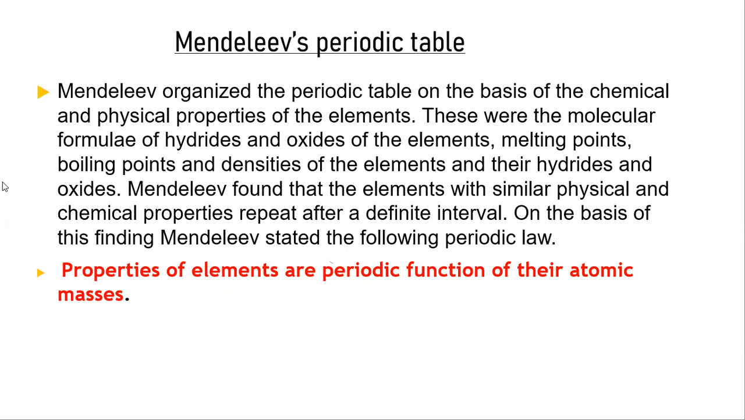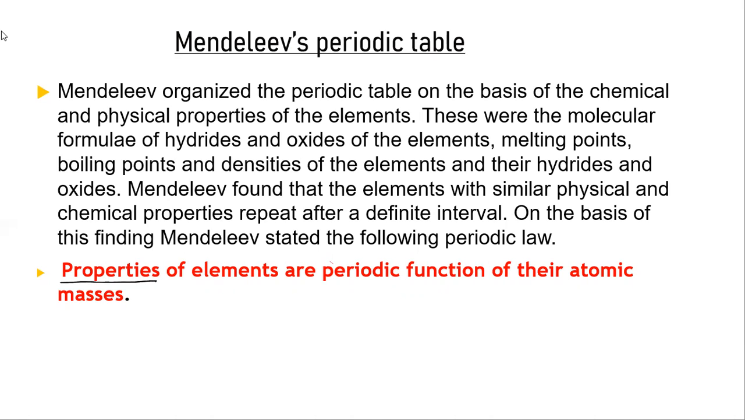Mendeleev studied the molecular formulas of hydrides and oxides of the elements, their melting point, boiling point, and density, and those of their hydrides and oxides. He found that elements with similar physical and chemical properties repeat after a definite interval. On the basis of these findings, he stated his periodic law, that is, properties of elements are the periodic functions of atomic mass.